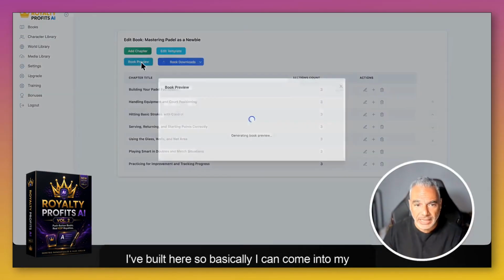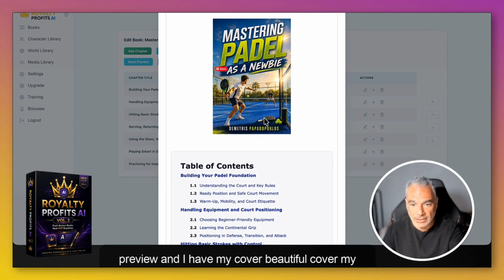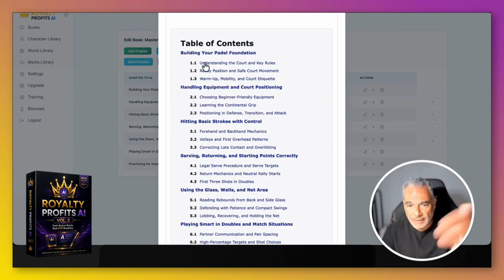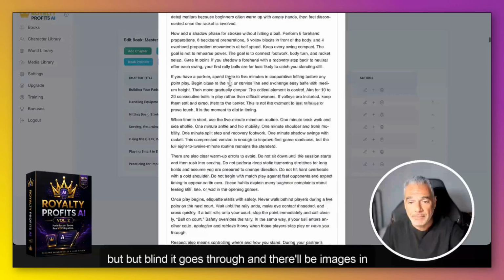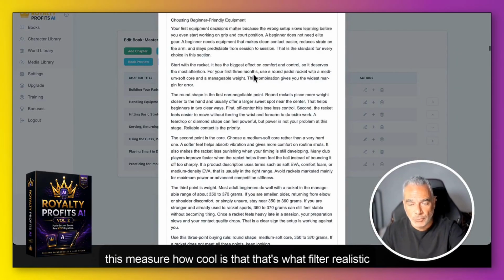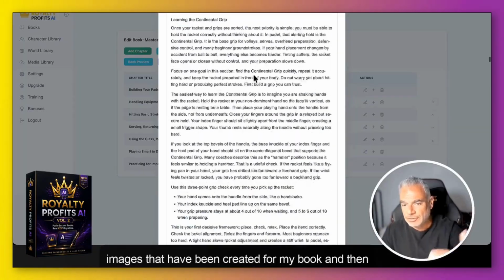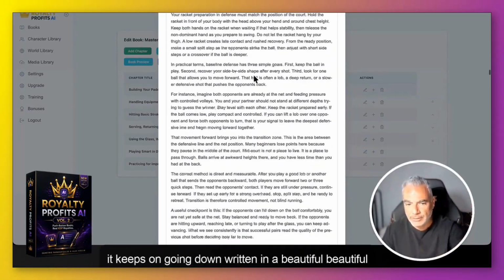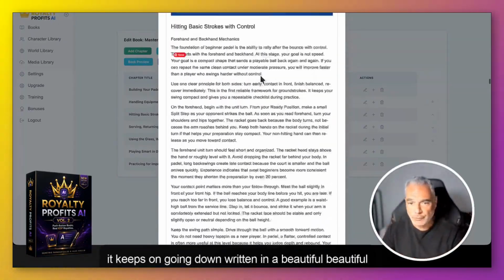So basically I can come into my preview and I have my cover, a beautiful cover, my author name, and then it gives you all the information. And there'll be images in there as well. Here's some realistic images. Look at this. How cool is that? Those are photorealistic images that have been created for my book. And then it keeps on going down, written in a beautiful style and everything.